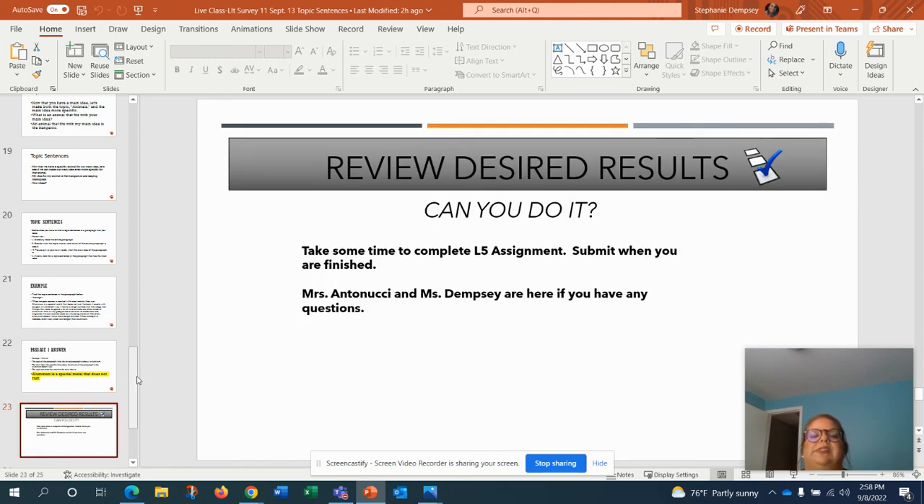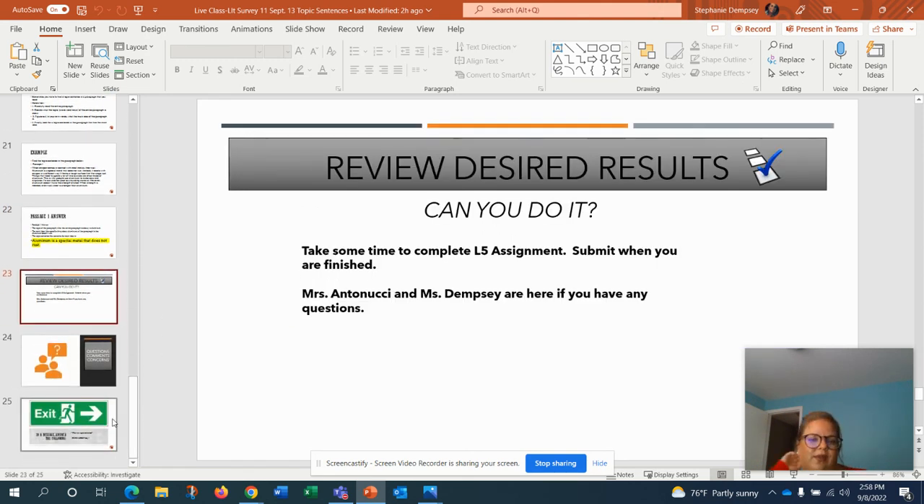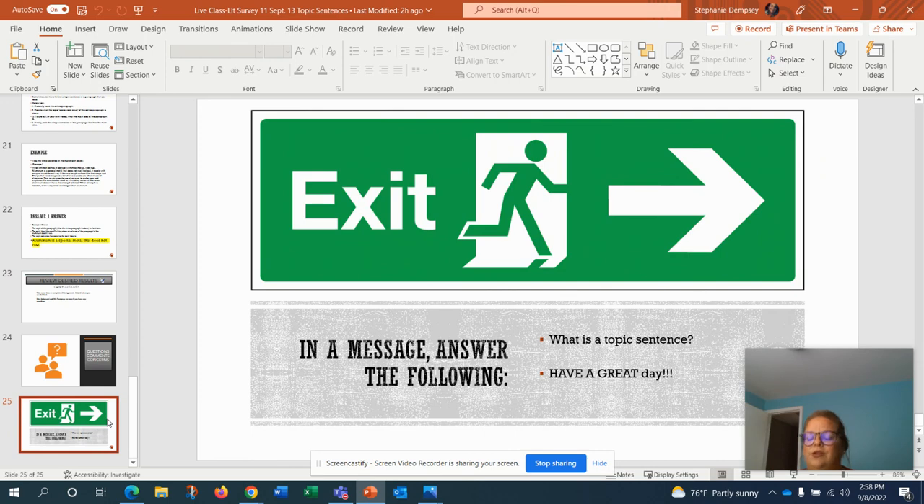So today, what you're going to be doing is completing your L5 assignment and submitting it when you're finished. Just think about the idea about what a topic sentence is. You're going to be using those skills to either find a topic sentence in your activity, or you're going to be reading a paragraph and pulling the topic sentence out.